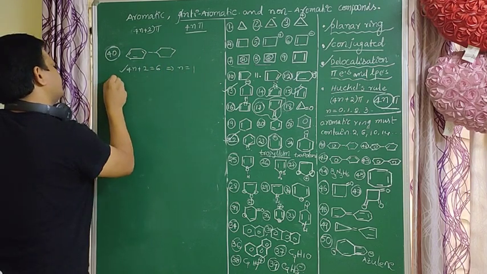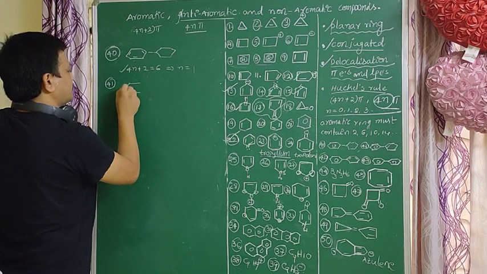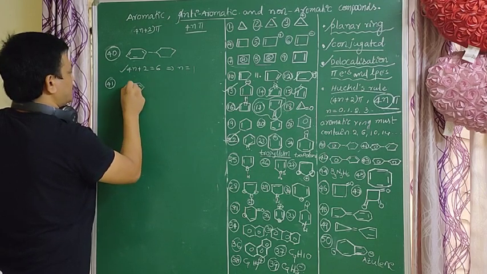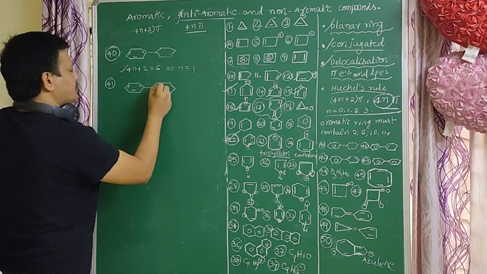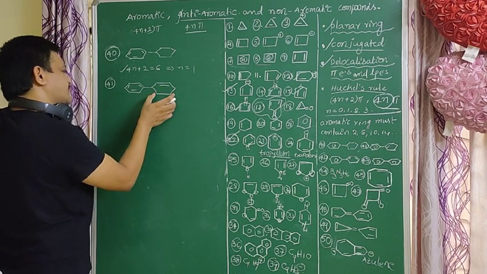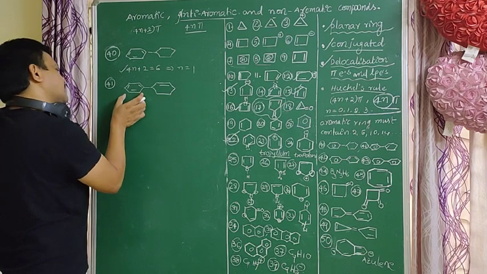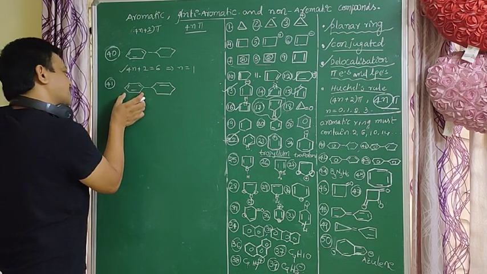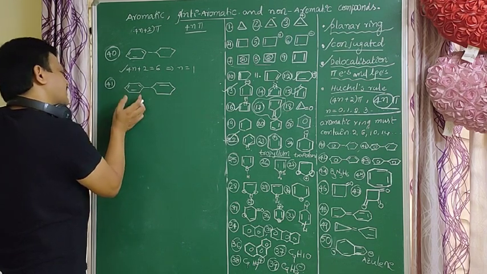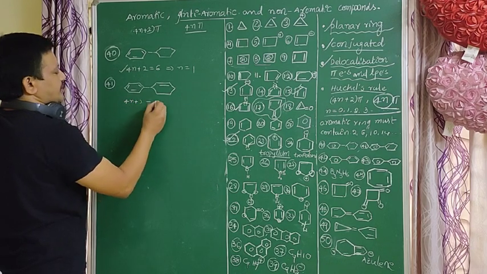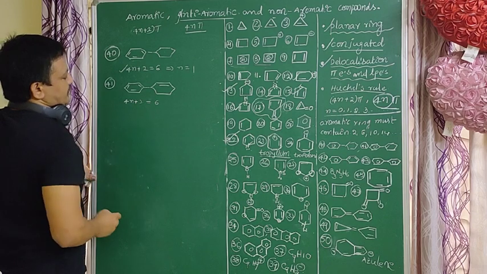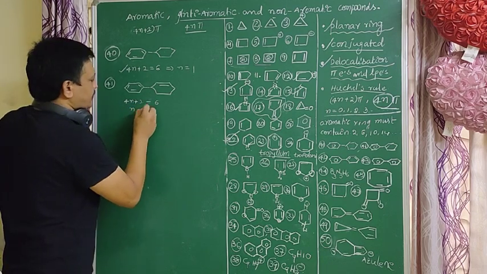So next, here one pi electron pair is there. This is not a delocalized electron, but this one is a delocalized electron. It is a conjugated system. It is a planar ring. So it follows the 4n plus 2 pi electrons. So it is an aromatic compound, with n equal to 1.